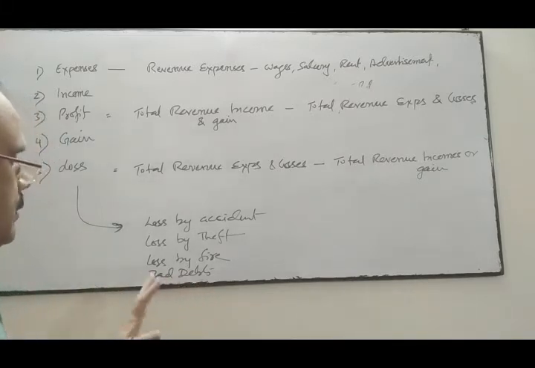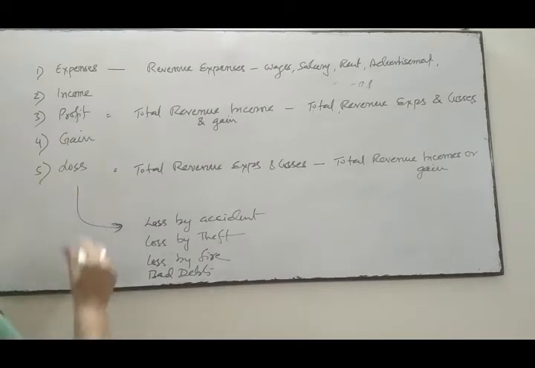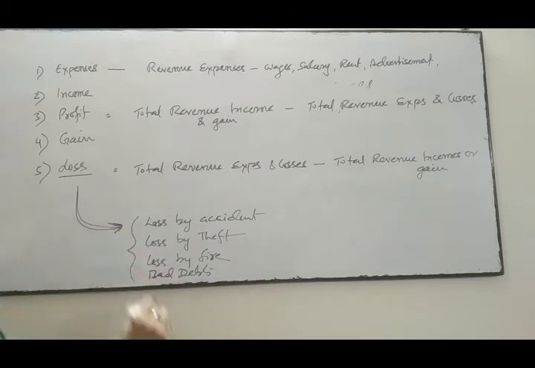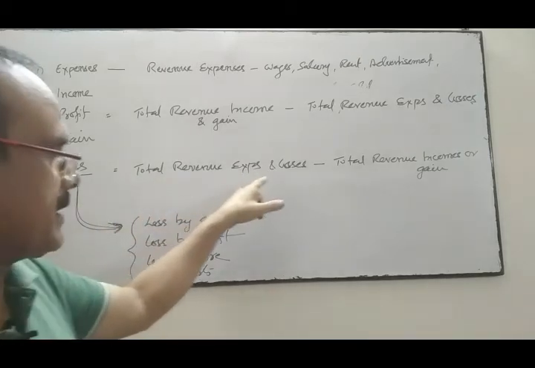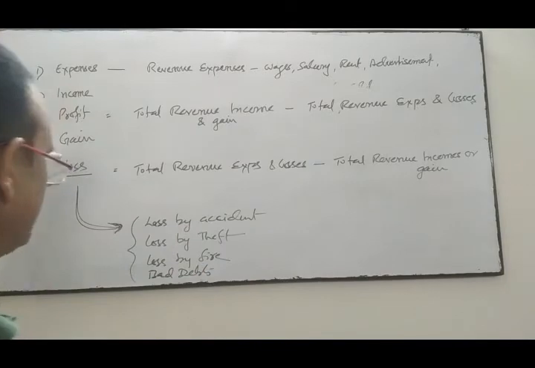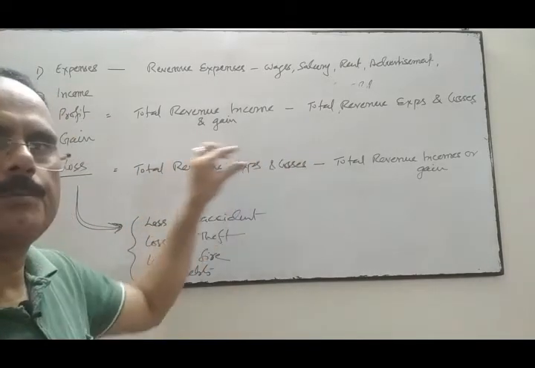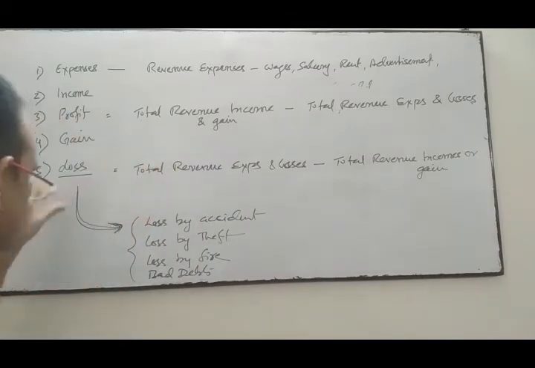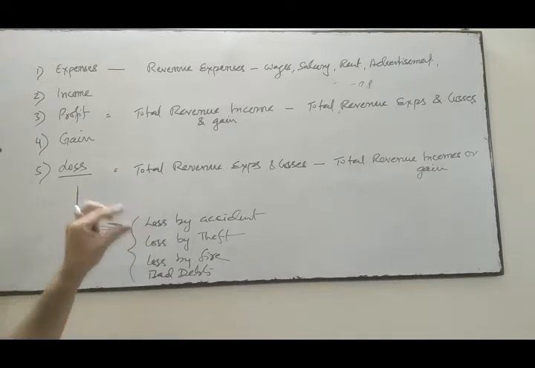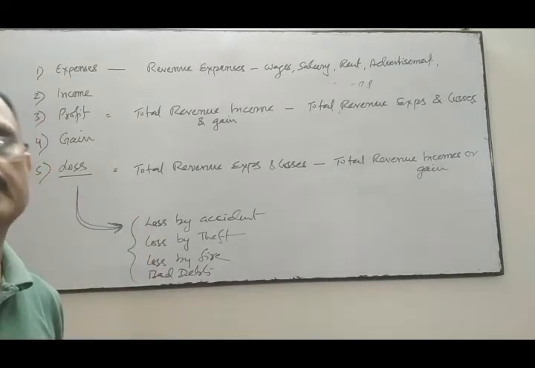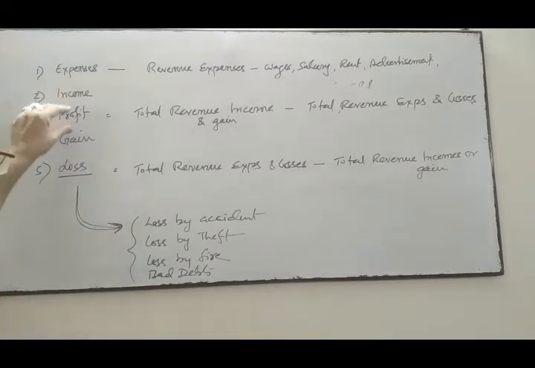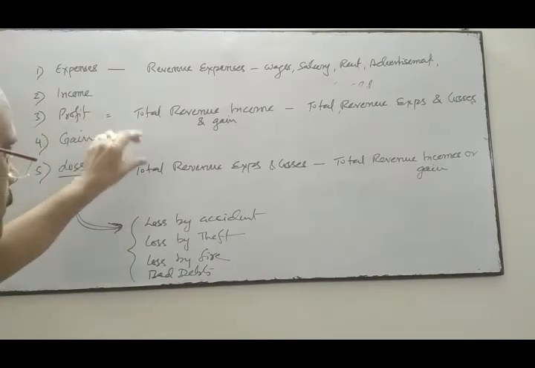So loss may be termed in this way, and another way the loss is also in this way. Total revenue expenses and losses minus total revenue incomes and gains, when it exceeds, is called the loss of a business of a particular accounting period. Loss is also considered as loss by theft, accident, fire, bad debts, meaning no benefit is derived from the expenditure incurred by you. So profit and loss: loss is just the opposite of profit.